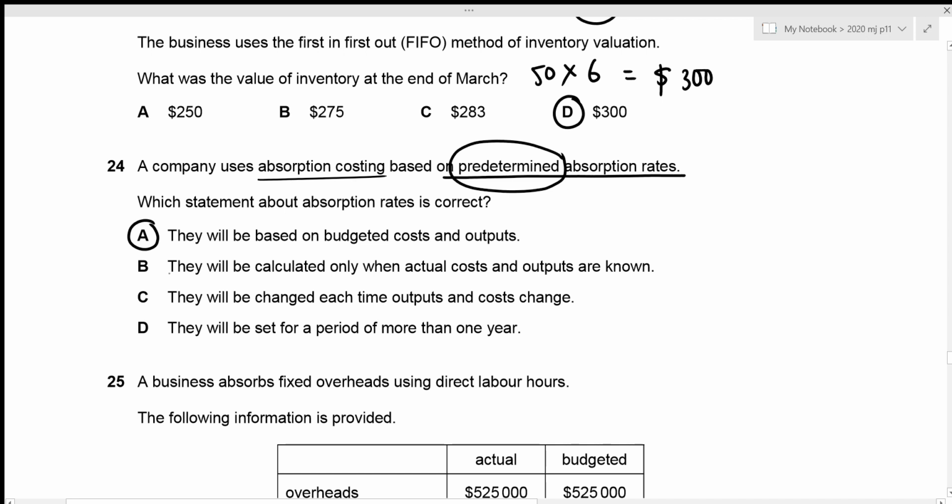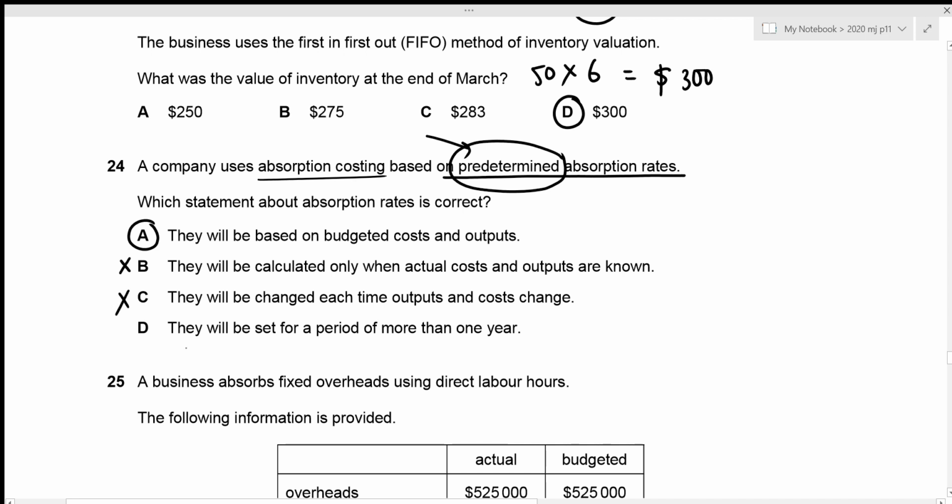But let's have a look at the remaining options as well. They will be calculated only when actual costs and outputs are known. If that is the case, then we cannot say that our absorption rates are predetermined, which makes our second option to be incorrect. The third one is that they will be changed each time outputs and costs change. So if it is fluctuating, we cannot predetermine it for each case. Again, this is contradictory, so option C is incorrect.